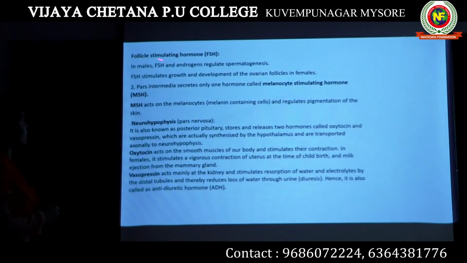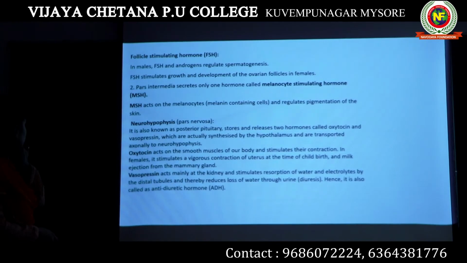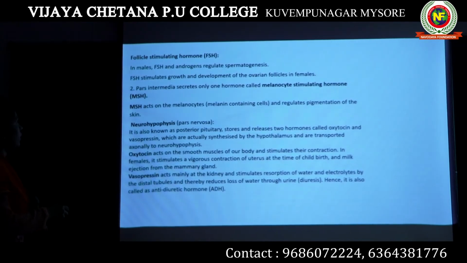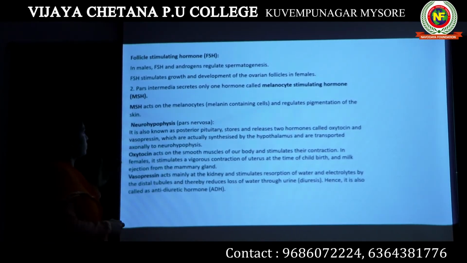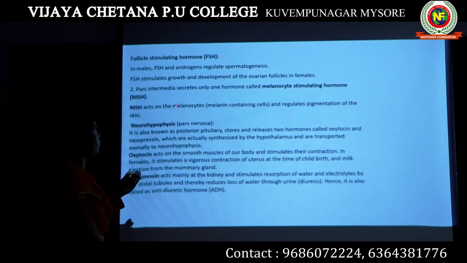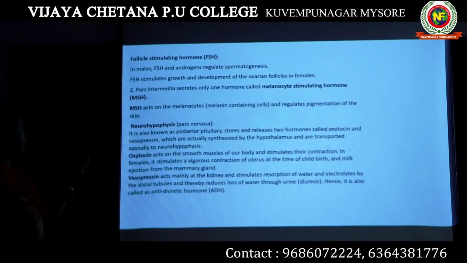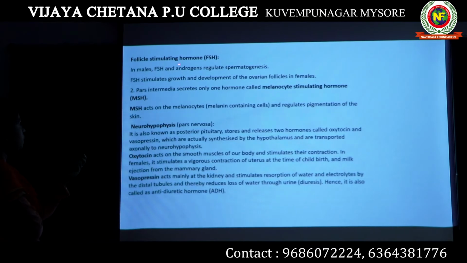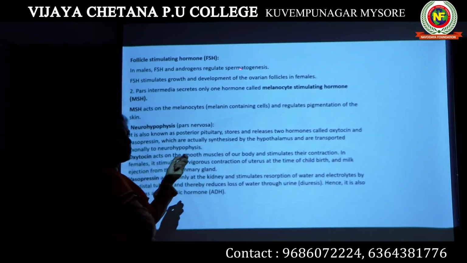Then we will move on to follicle stimulating hormone. It also has different effects in male and female. In male, it regulates spermatogenesis, a process where sperms are produced.